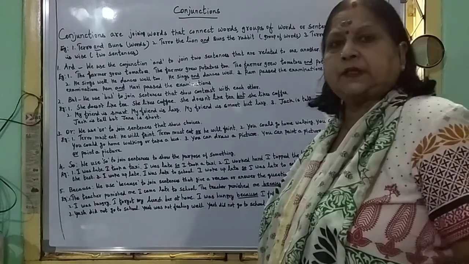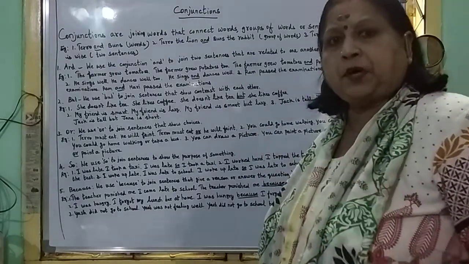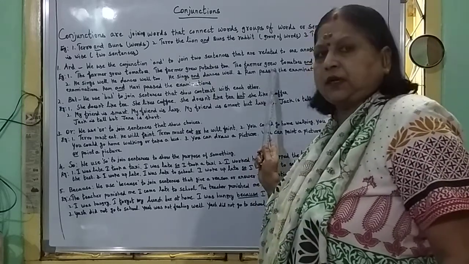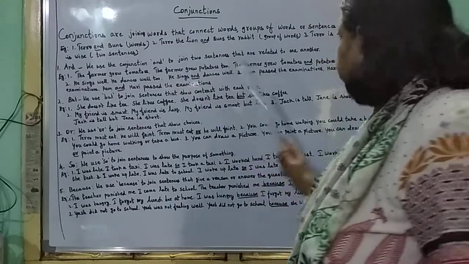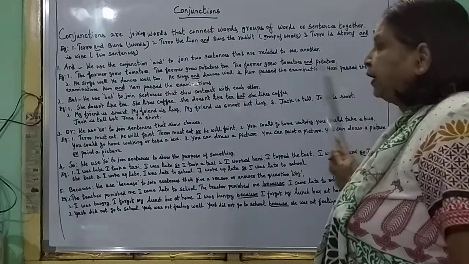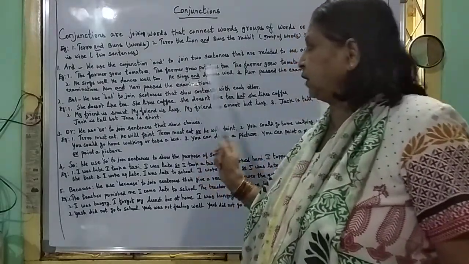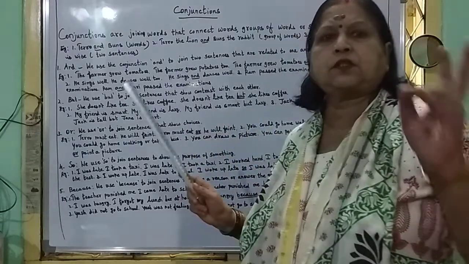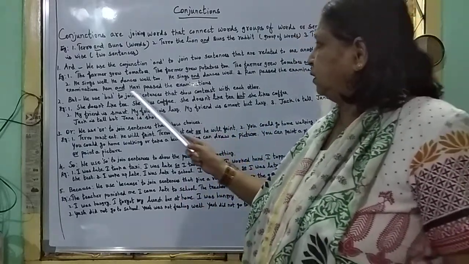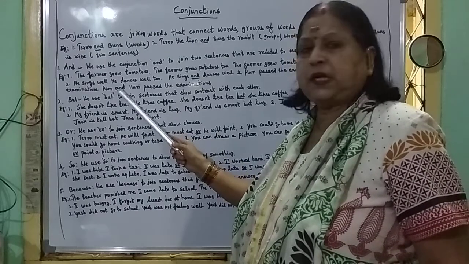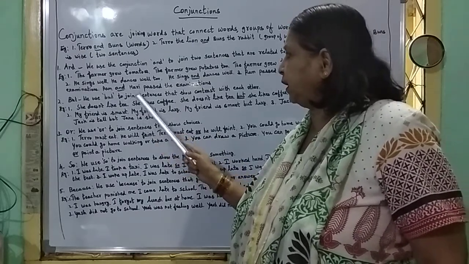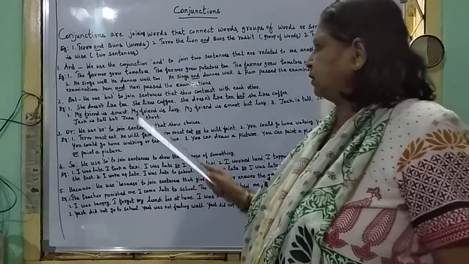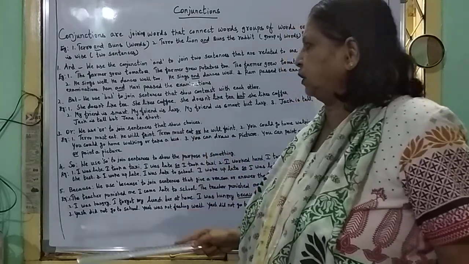Ram passed the examinations. Hari passed the examinations. Here two sentences are there. Ram passed the examinations, one sentence. Hari passed the examinations, another sentence. So the conjunction joins two sentences into one sentence by using and. Ram and Hari passed the examinations. That is one sentence. Here and is the conjunction.